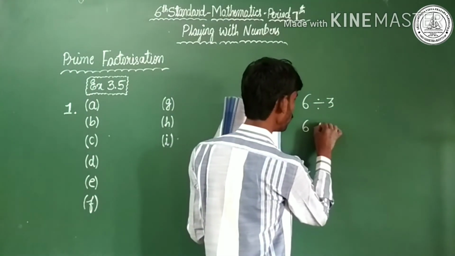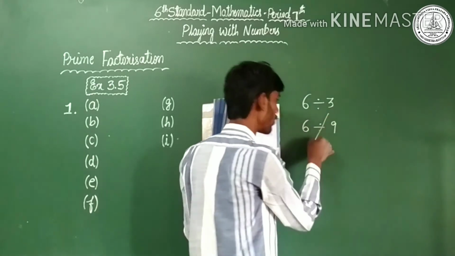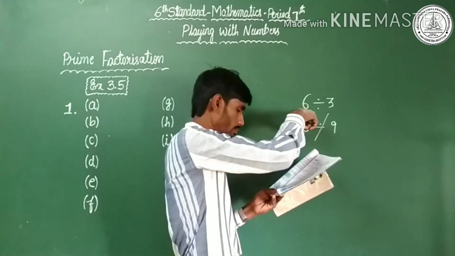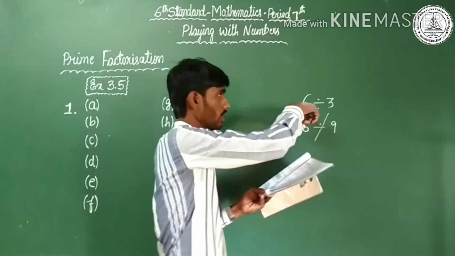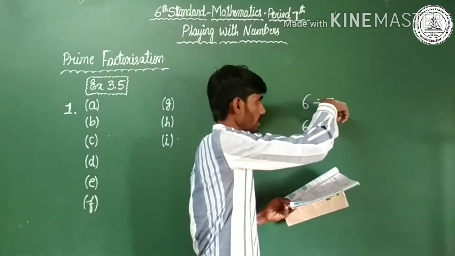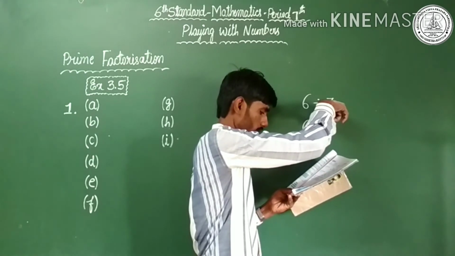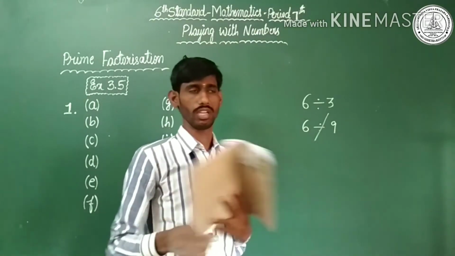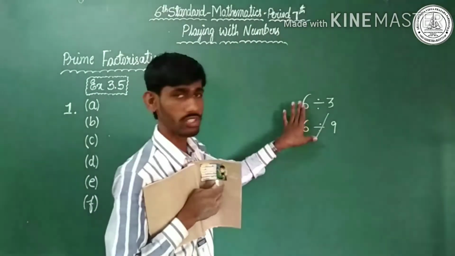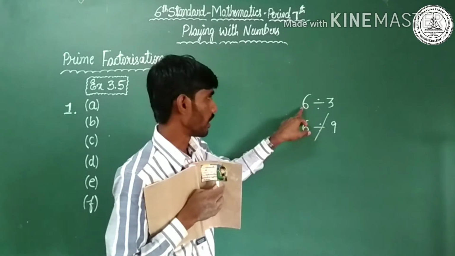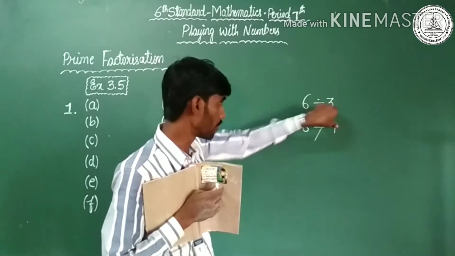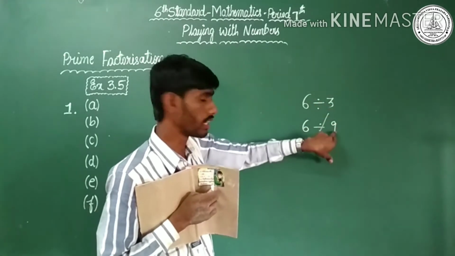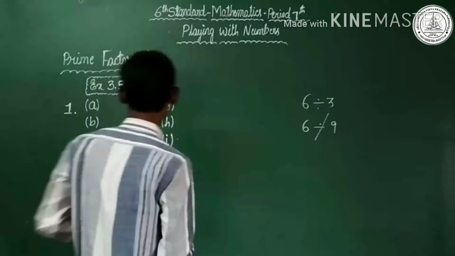But 6 divided by 9, it is not possible. Are you clear? If a number is divisible by 3, it must be divisible by 9. No condition. It might be divided or not. So it is a wrong statement. A number is divisible by 3, the given number must be divided by 9. Sorry, it is a wrong statement.